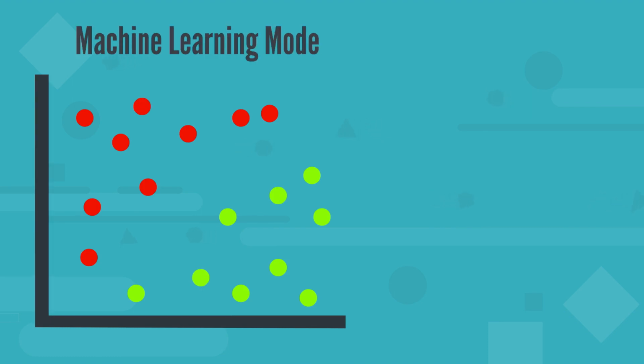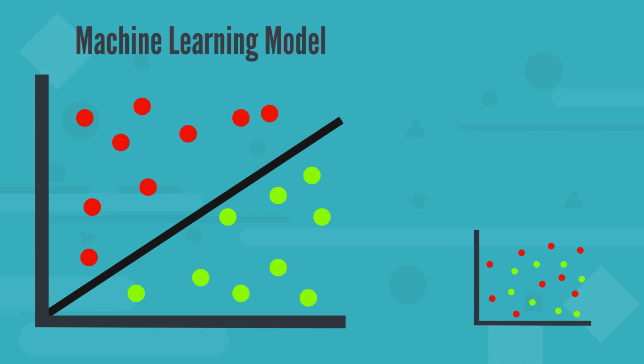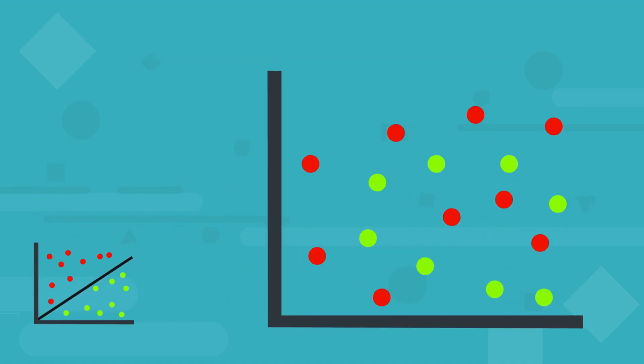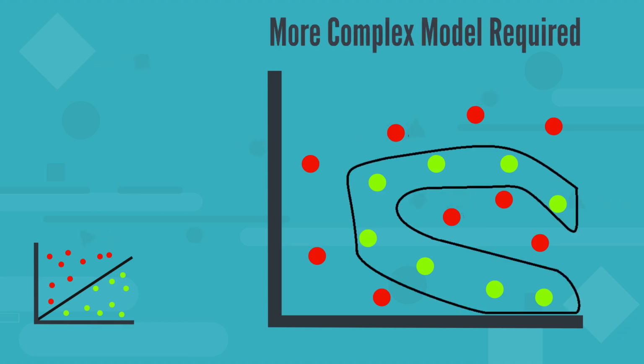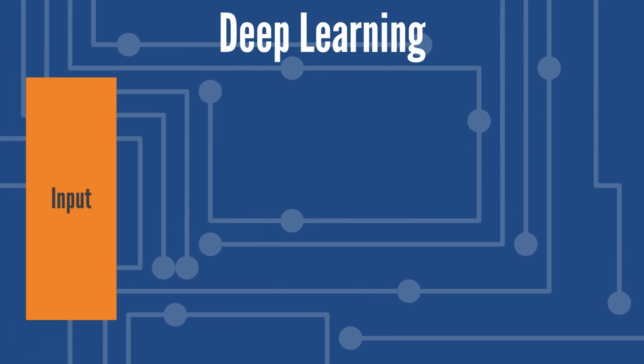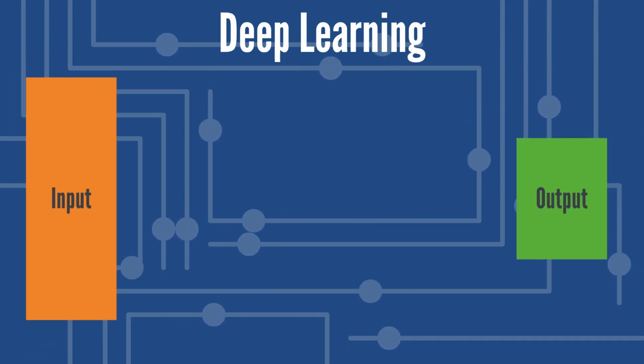Here, we have the red and green dots, and we're trying to split them. We can use a simple formula or mathematical algorithm to define a straight line that splits the data. But for the next example, it's more complex. For this, we need a curved line. This means a more complex algorithm. When it becomes more complex, we need something known as deep learning.